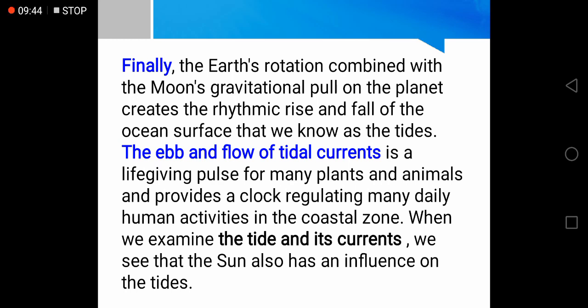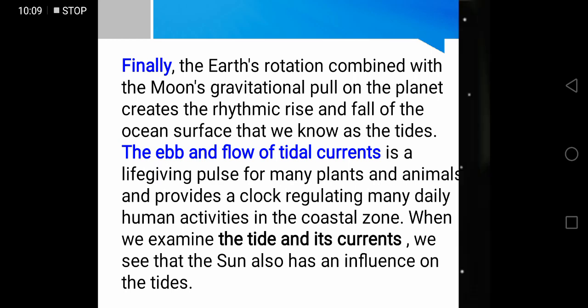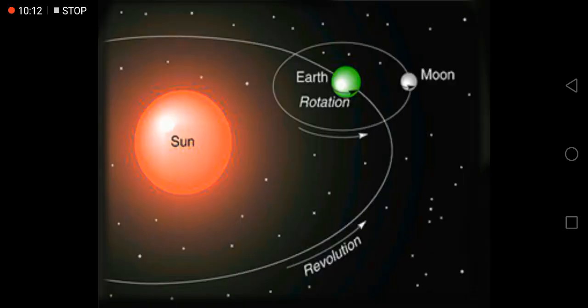The moon's gravitational pull plays a very important role in the making of the tides, the ebb and the flow of tidal currents, which makes the ocean move. So the water in the ocean does not get stale and it remains fresh. So the currents which are made by these tides are very, very important. Over here we can see the Earth is rotating and at the same time it is revolving around the sun.